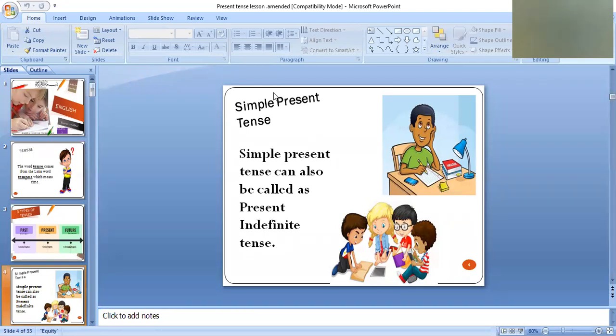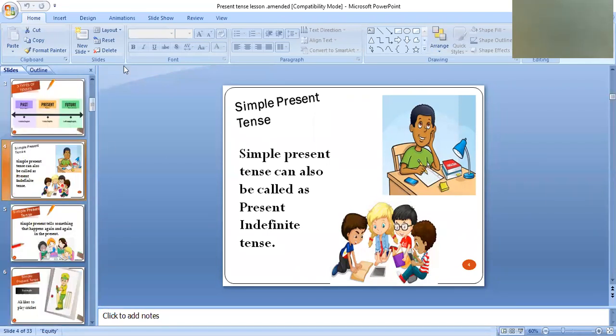So the other name of simple present tense is present indefinite tense. Yes, you have to say with me. So moving to the next slide, let's see what the simple present tense is all about.